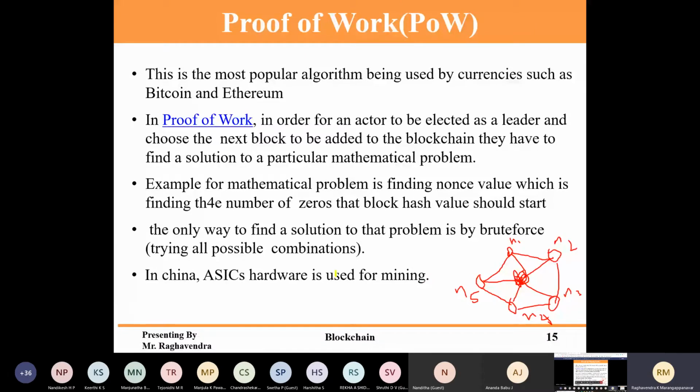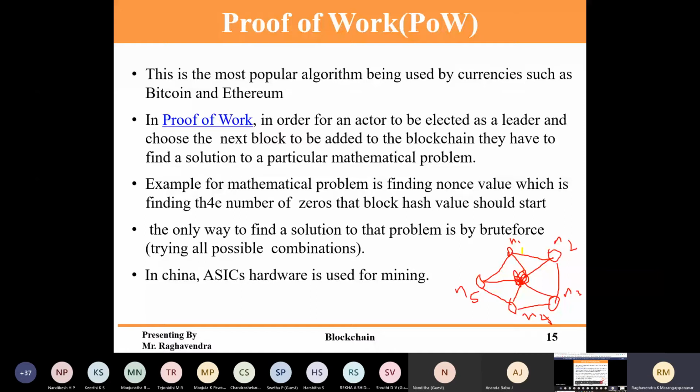Because by validating the transactions, the node will get some reward in terms of money, in terms of Bitcoin. Some part of Bitcoin he will get as a reward for validating the transactions, if his block gets accepted.